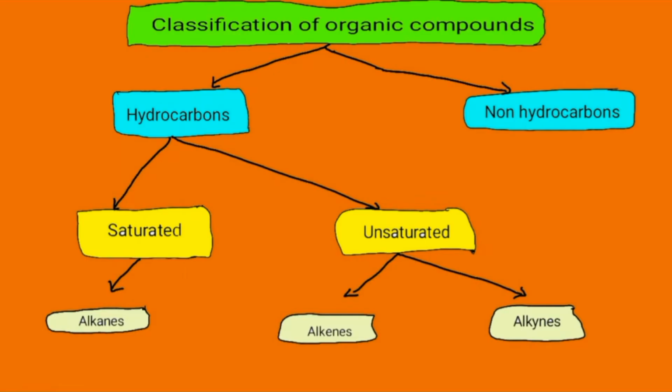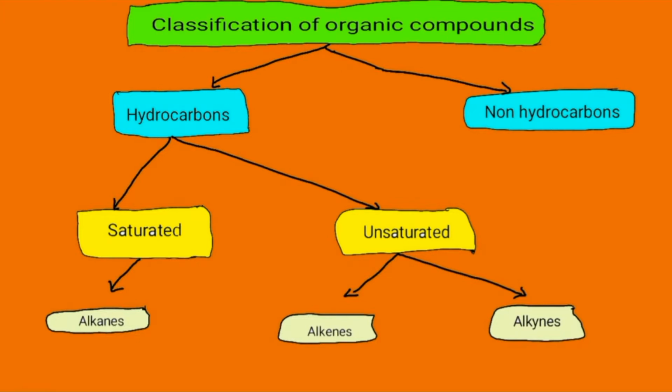Class, this is Raji. In the previous video, we were learning about the importance of organic chemistry and the catenating property of carbon, and why carbon is so special that it is capable of forming a huge number of organic compounds, whereas other elements are incapable of doing that. In this video we are going to discuss the classification of organic compounds.